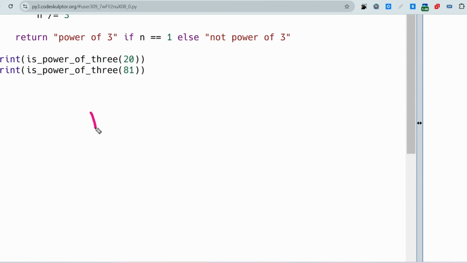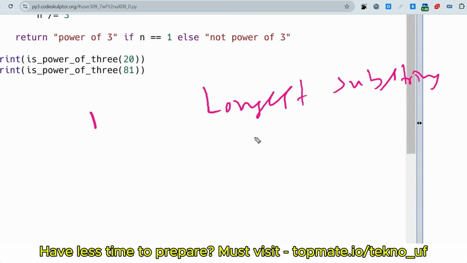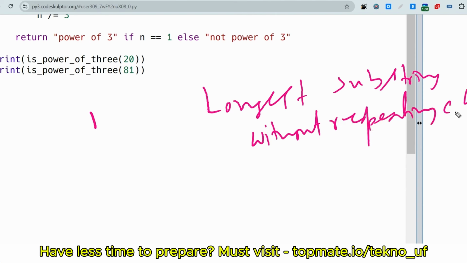So the advanced coding question was almost similar to earlier, but a little bit different. The question is, you have to find the longest substring without repeating character. My handwriting is not that good, so I hope you understood. Longest substring without repeating character. Let me share the sample input and output so that it will be easier to understand.